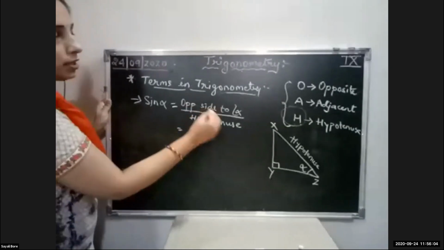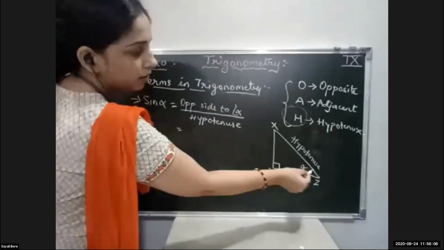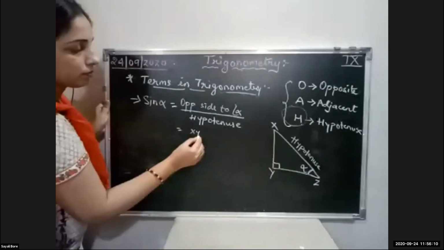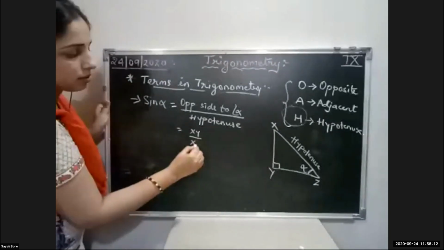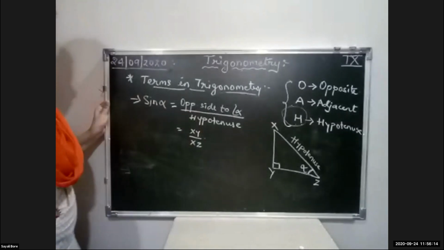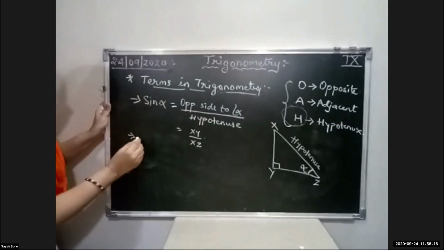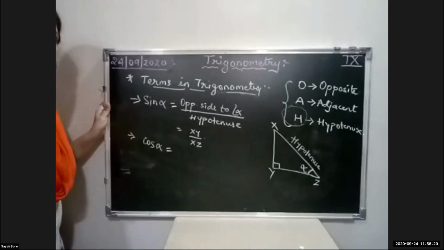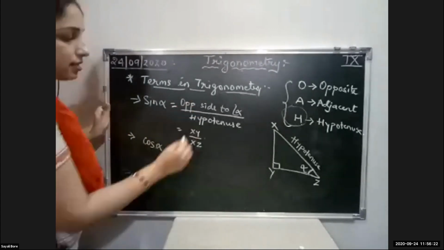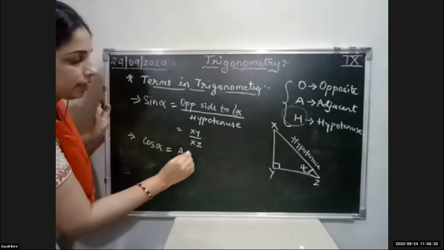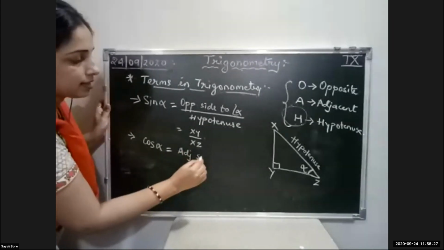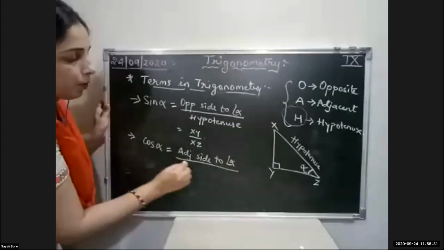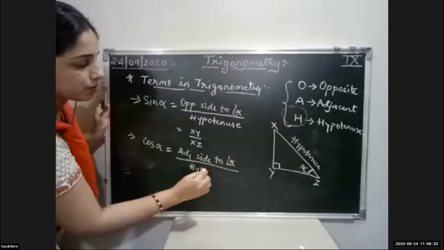Now this is angle alpha. The opposite to that is XY upon XZ. Let us find out the next one. Cos alpha. Cos alpha is A hero. A for adjacent. Adjacent side to angle alpha upon hypotenuse.